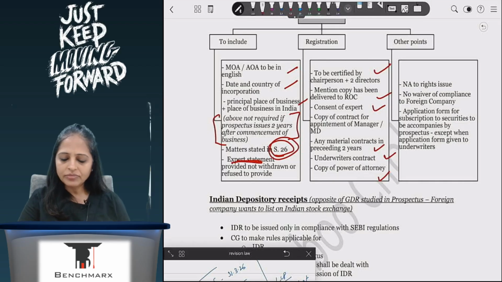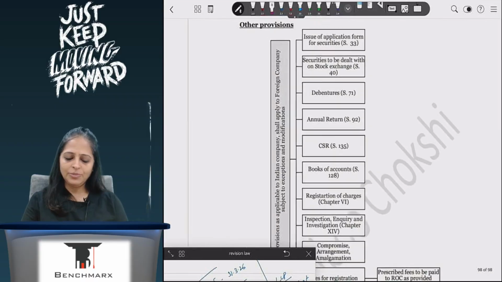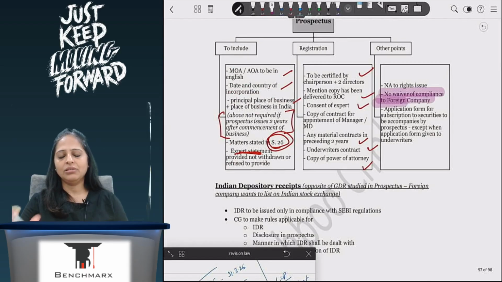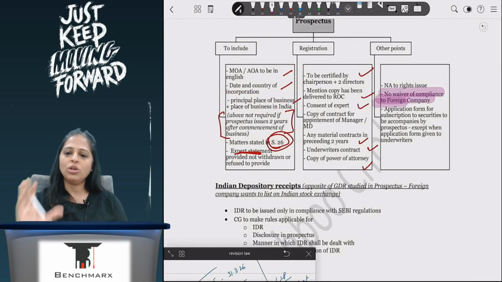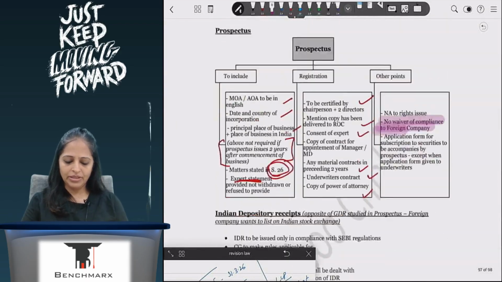And no waiver. Just now I told you, no waiver of compliance to foreign companies. They will have to comply with all the provisions which are there for Indian companies. For other provisions they can accept it with modifications, correct? So subject to certain exceptions and modifications, but for all other provisions, for prospectus, all the provisions have to be complied with, and no exception or waiver is permitted.